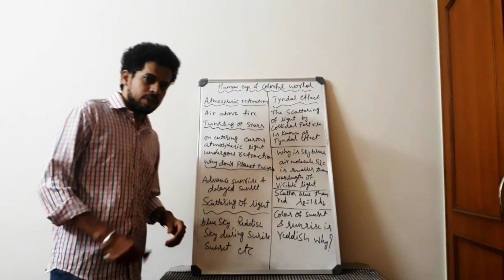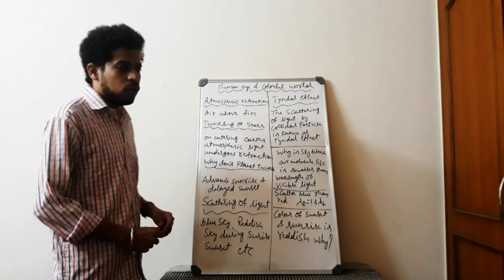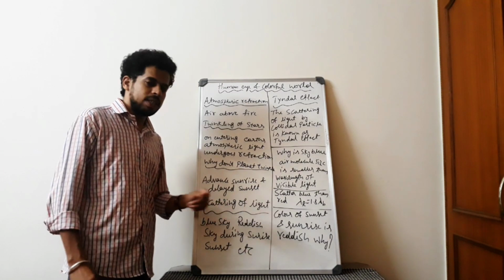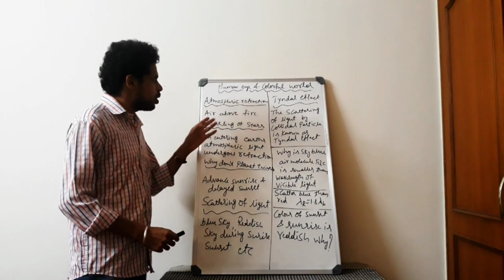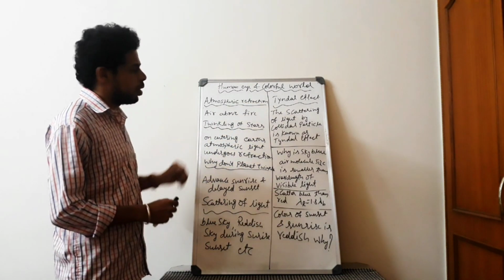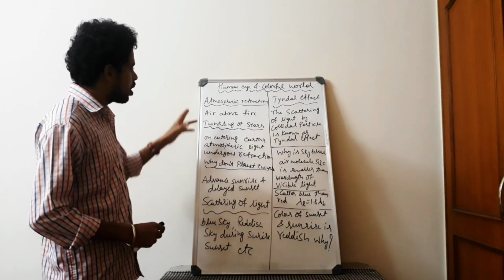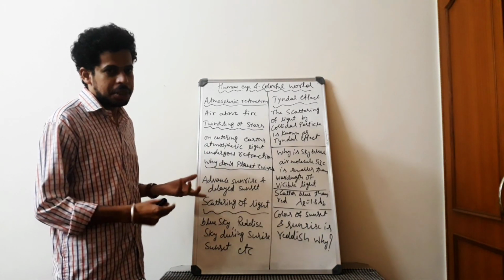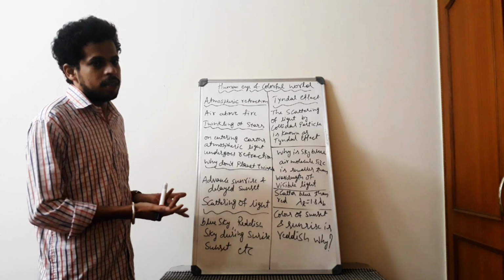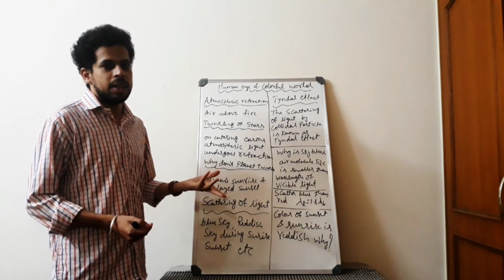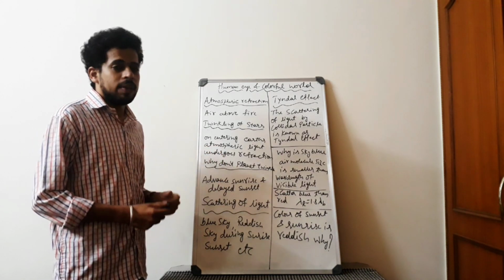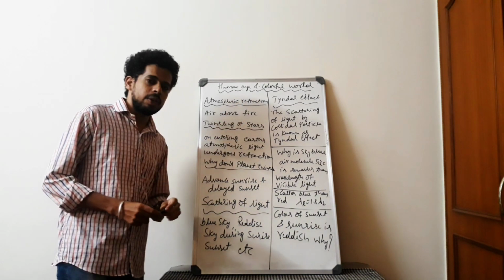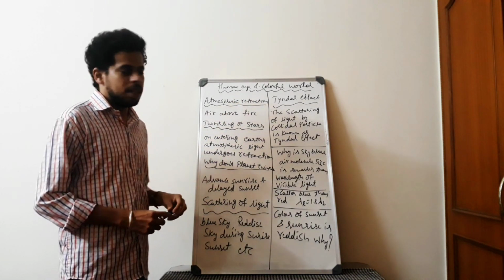Hello students, welcome back to the lecture on human eye and colorful world. This will be the last lecture for this lesson. In this session, we are going to learn a few concepts: atmospheric refraction, twinkling of stars, why the sky is blue, why it is reddish in color during sunset and sunrise, and what is the Tyndall effect. All this we are going to learn in this session.